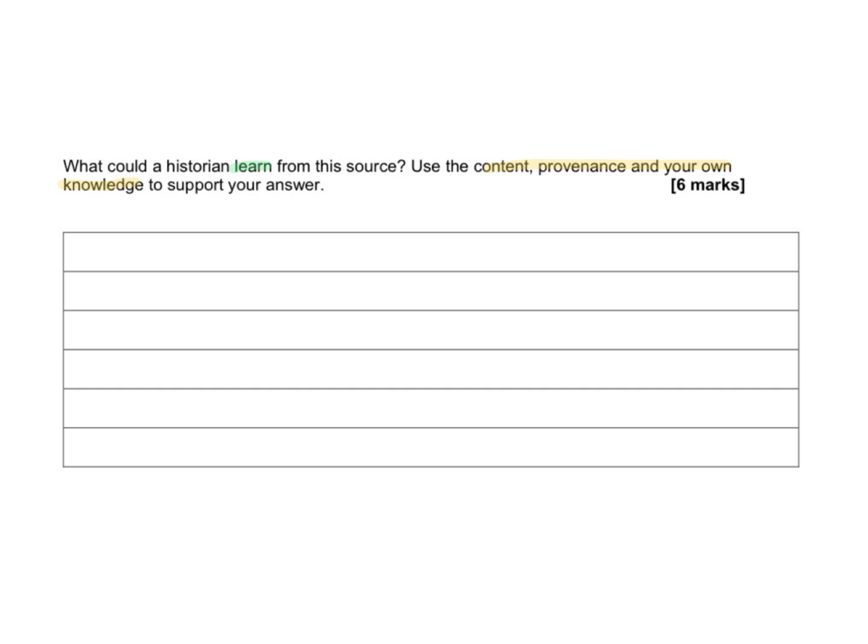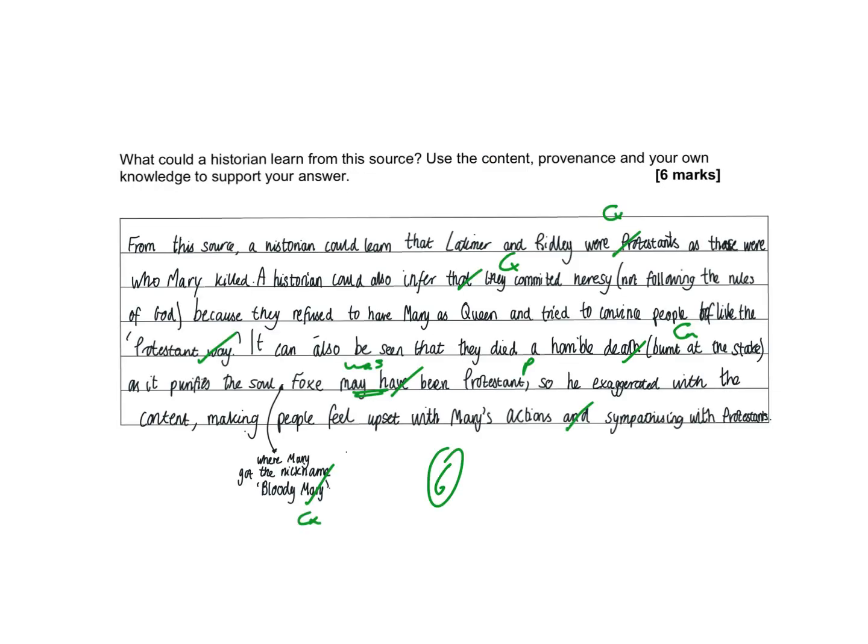And in this question, when I'm marking it, I'm looking for 2 marks for content, 2 marks for provenance, and 2 marks for context, your own knowledge. Let's have a look at the waggle on the next slide, and I'll show you how 6 out of 6 can be awarded. Now, I know that this was the most difficult answer on this assessment, and I expect a lot of you will be listening carefully and looking at the waggle to figure out exactly how we can improve our answers. So, what you can see from my marking of this answer is